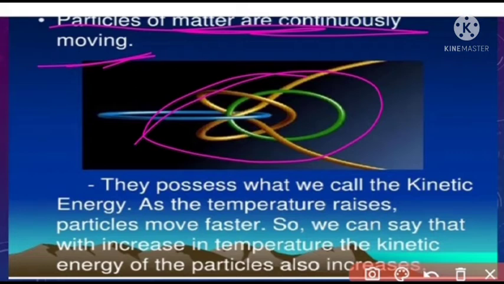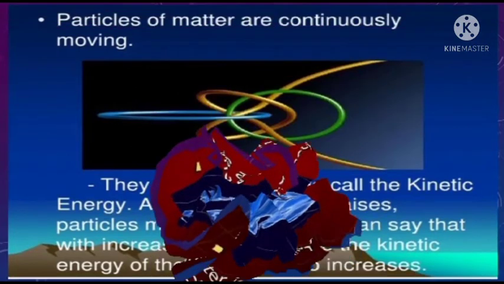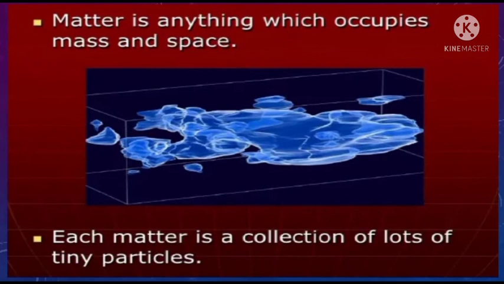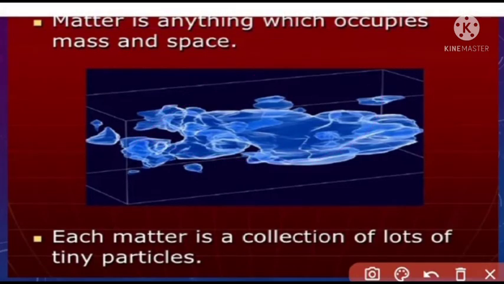Occupying mass and space is one of the characteristics of matter. Next, the characteristics of particles of matter. Matter occupies some space in the world and contains small to big mass or weight.